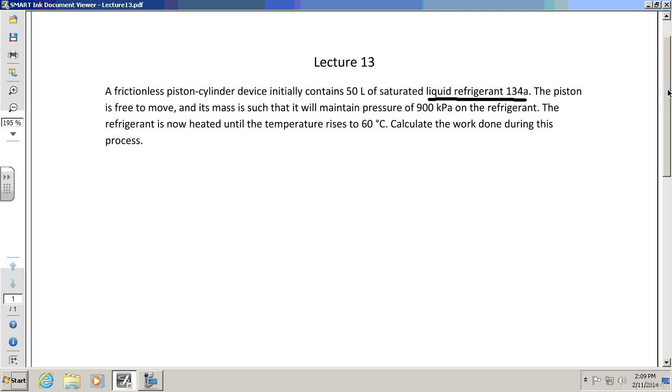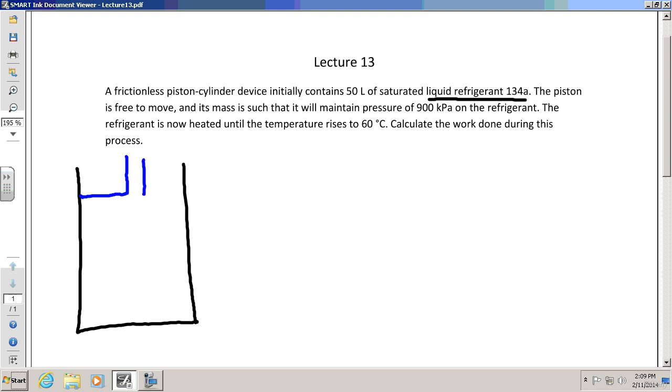All right. First thing we need to do is talk about piston cylinder devices a little bit more. You have one of them in your homework, by the way. I believe it's problem number 3 in your homework is a piston cylinder. So let me draw my little mock-up of a piston cylinder. Here's the piston.